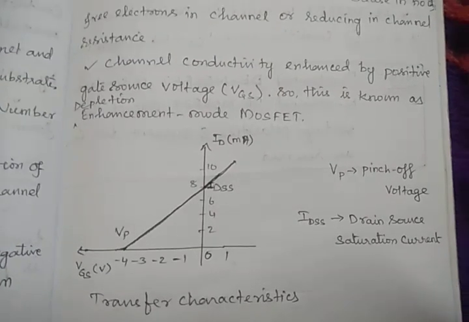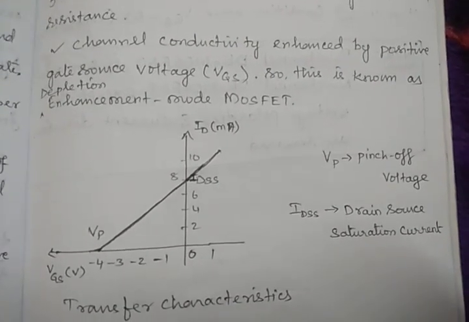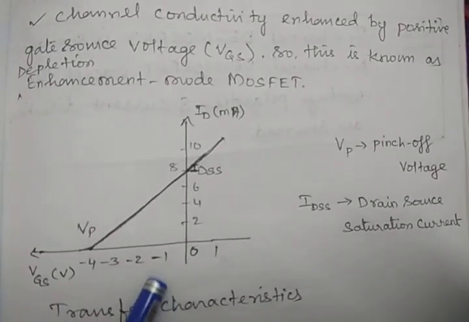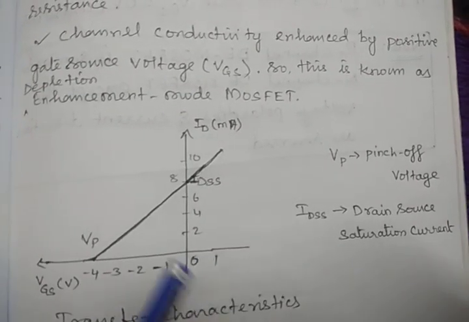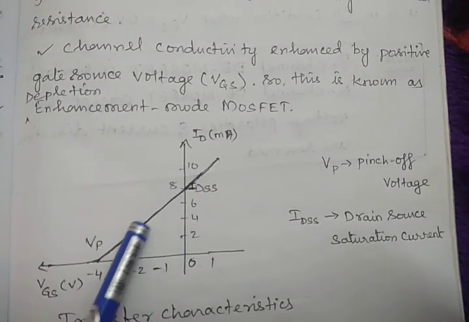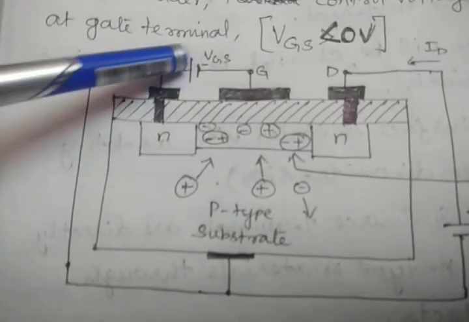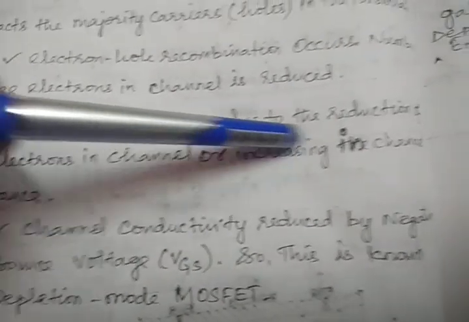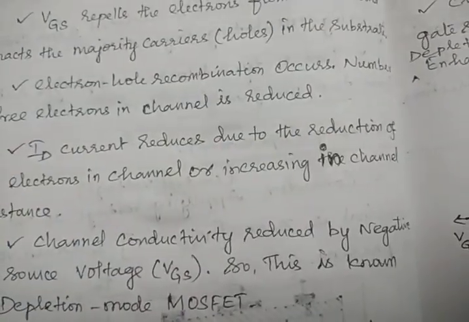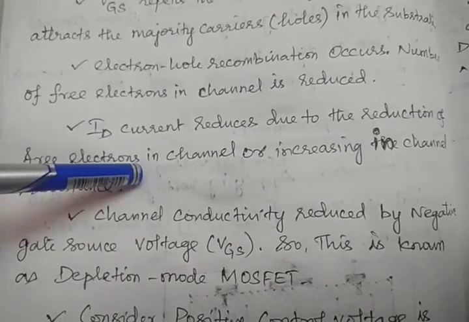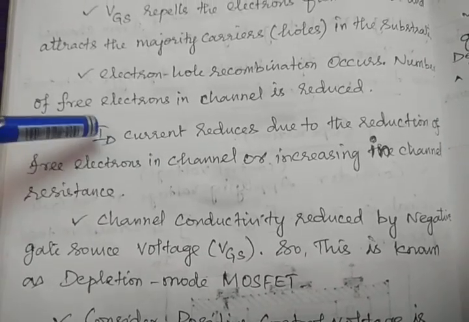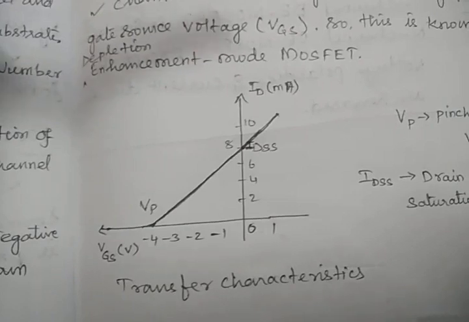On the negative side, when you are applying negative VGS, what happened actually? Current is slowly decreasing. Already I told you, when you apply the negative voltage, current ID slowly reduces due to the reduction of free electrons. Once free electrons are 0, then current becomes 0, right? That is what is given here.